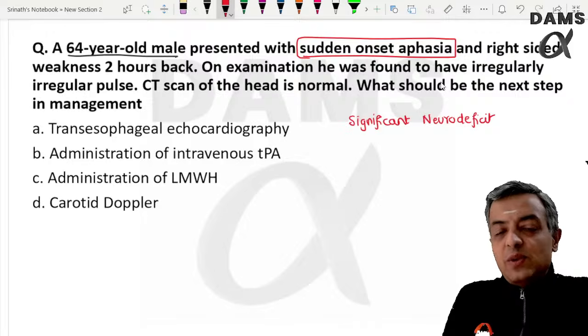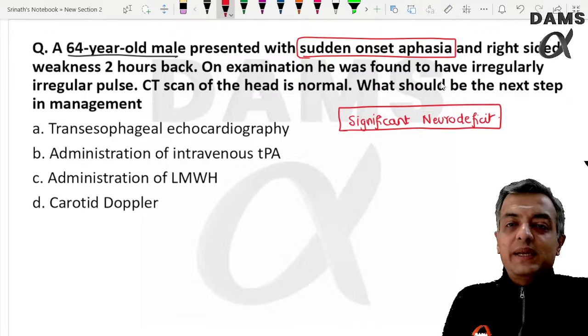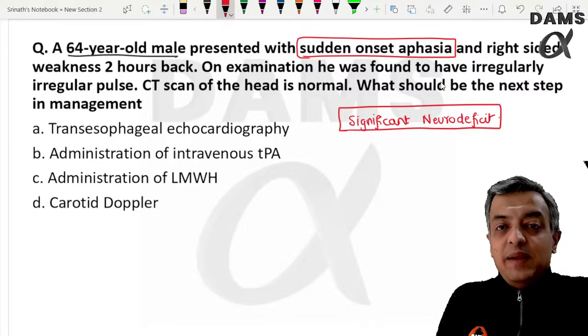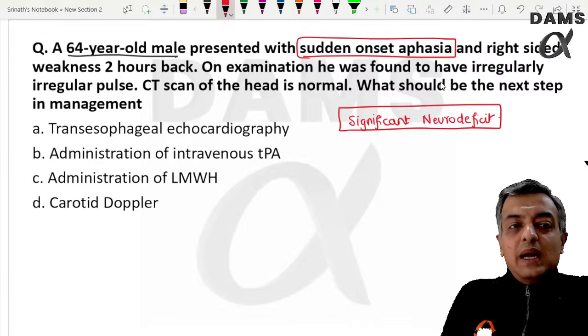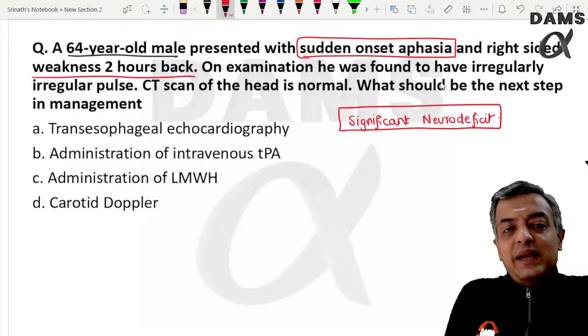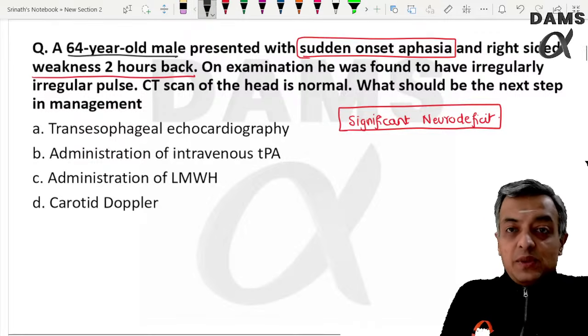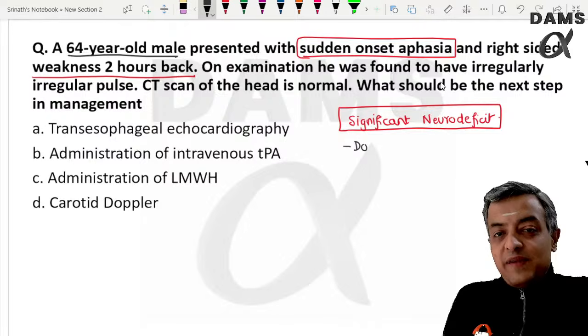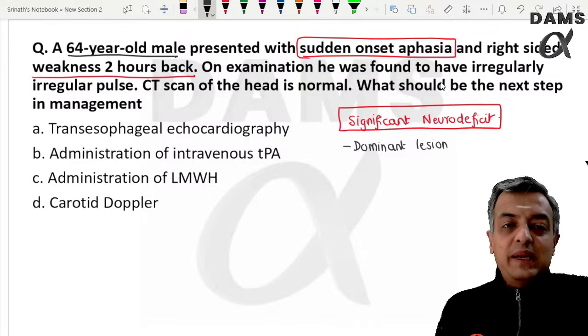So NIHSS score is there. The patient is having aphasia, very important, a higher mental function deficit, along with right-sided weakness. This is important because aphasia indicates a dominant hemisphere lesion. There is a dominant hemisphere lesion present in this patient.